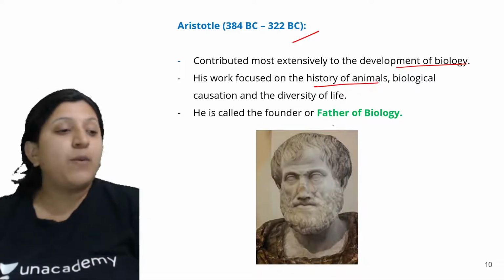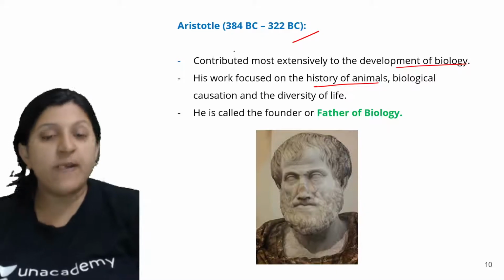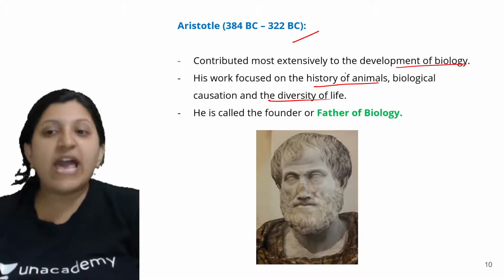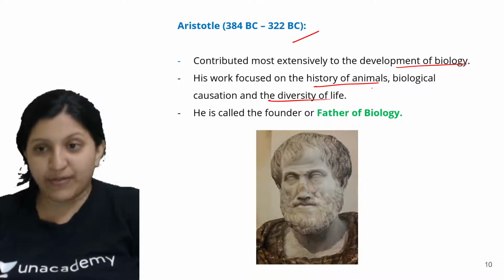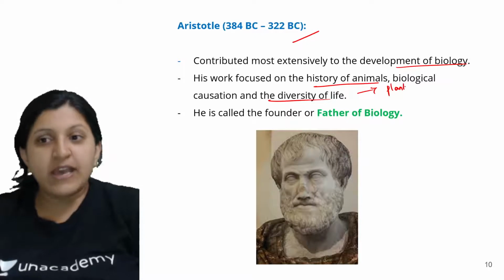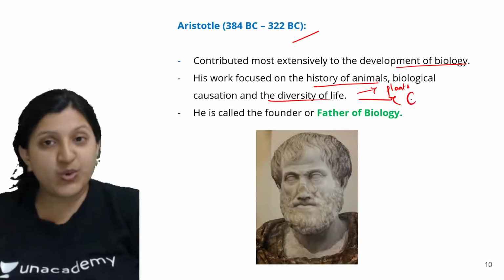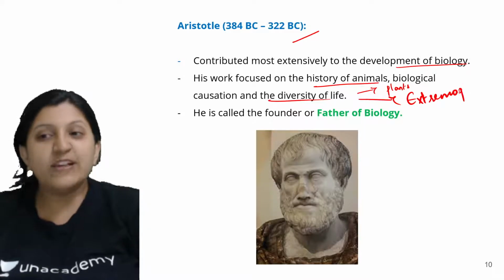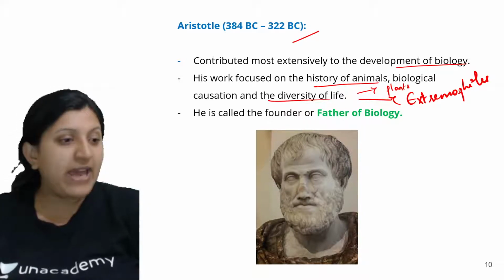He was studying the biological reason for all these changes to occur, and the diversity of life. What is that diversity of life? You can find plants, and you can find extremophiles. What is an extremophile? Any of you? You can find extremophiles also.